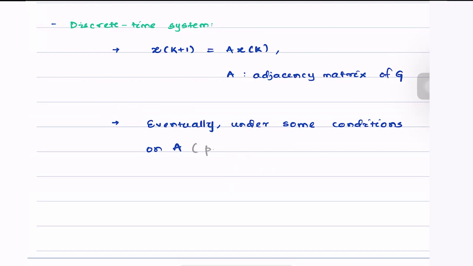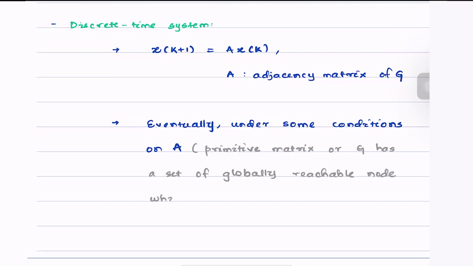A has to be, say, a primitive matrix, or G has a set of globally reachable nodes which form an aperiodic subgraph.